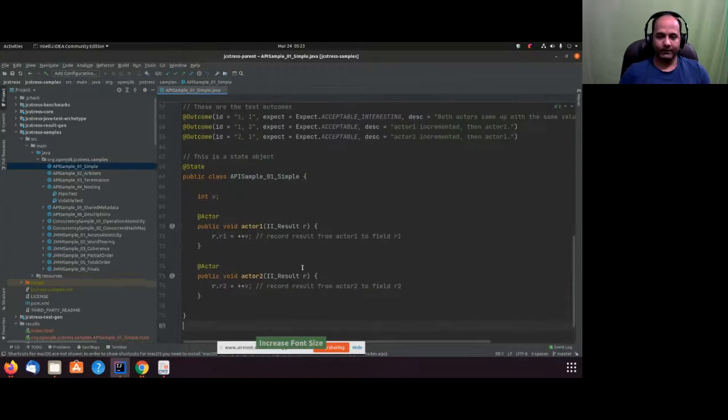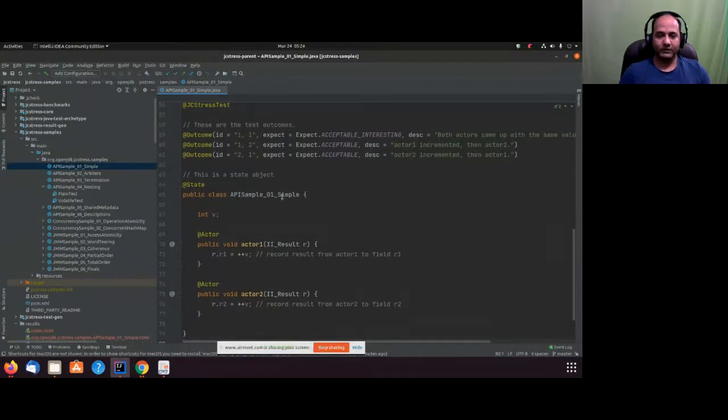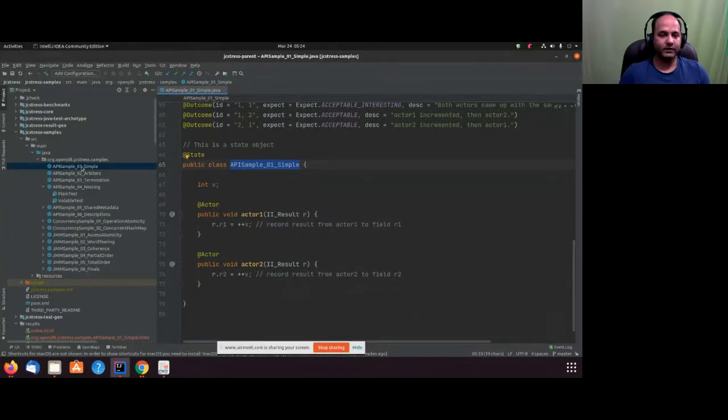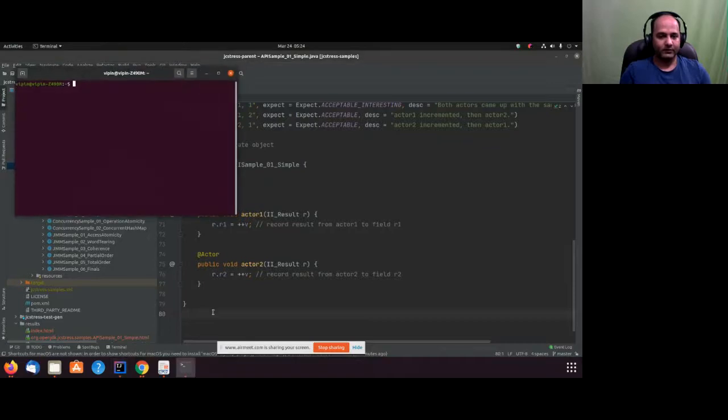Okay. So this is the example we saw. This lies under the JCStress samples. Now I would like to build it. I would like to run it actually. So on this project, on my command prompt, I'm using a Linux machine.